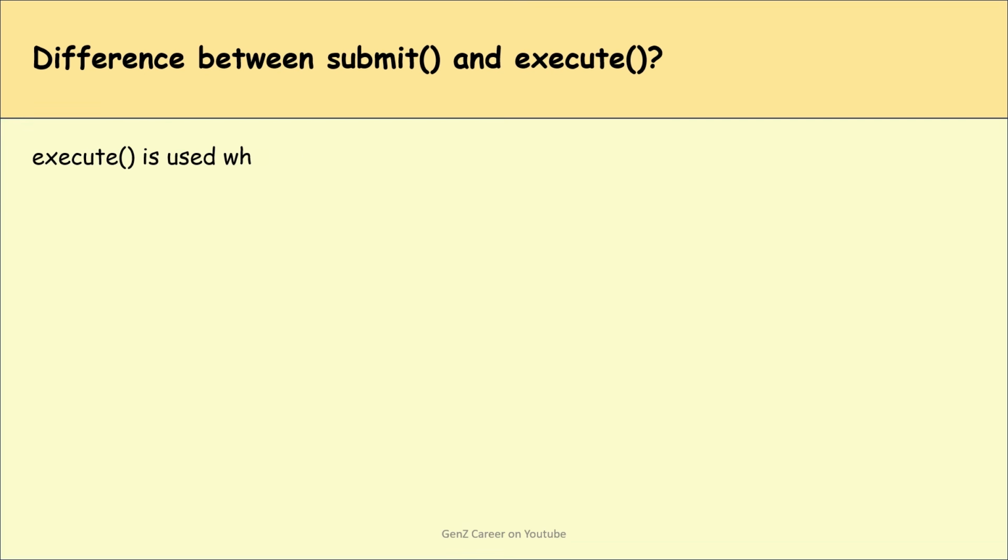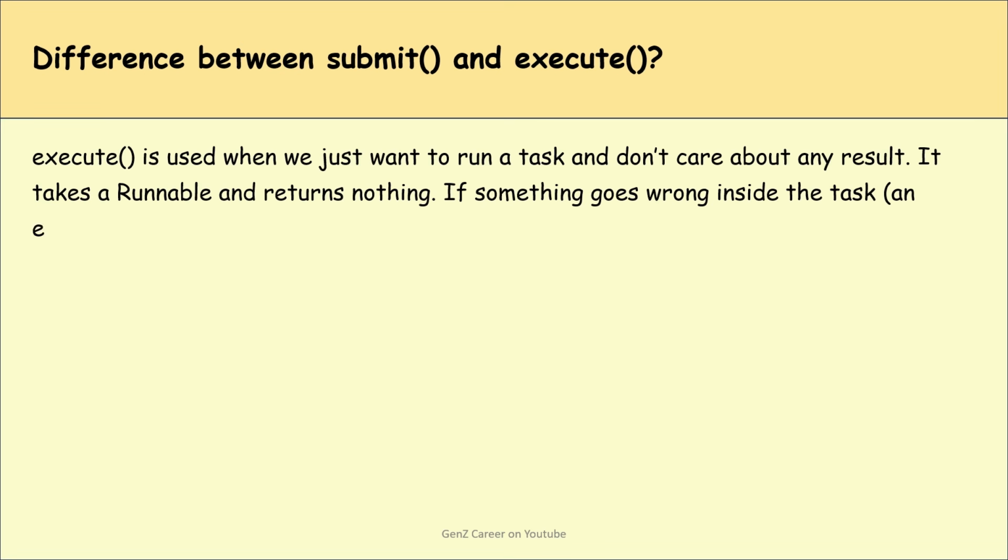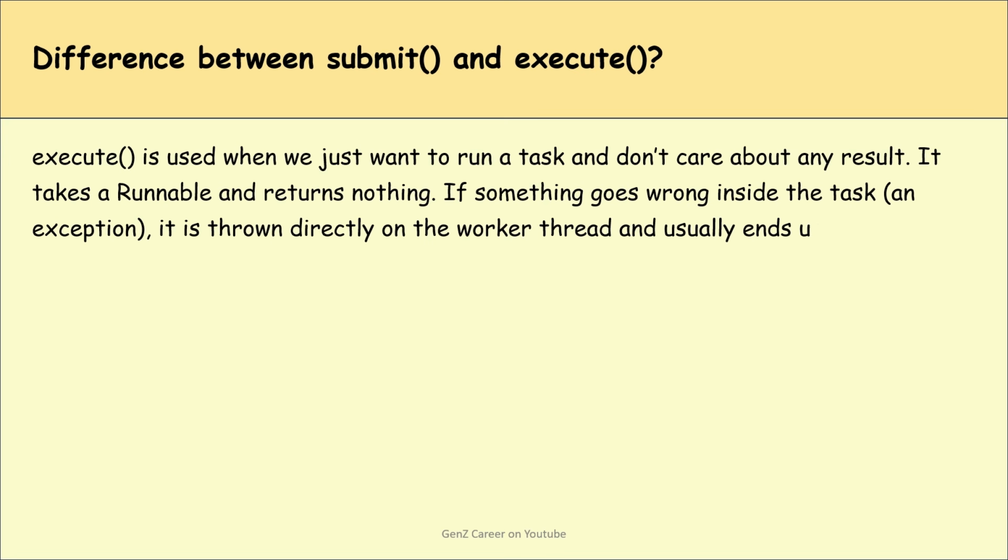Can you tell me the difference between the submit and execute methods? The execute method is used when we just want to run a task and don't care about any result. It takes a Runnable and returns nothing. If something goes wrong inside the task, it is thrown directly on the worker thread and usually ends up in the logs via the thread's exception handler.